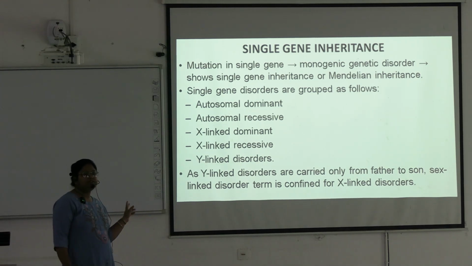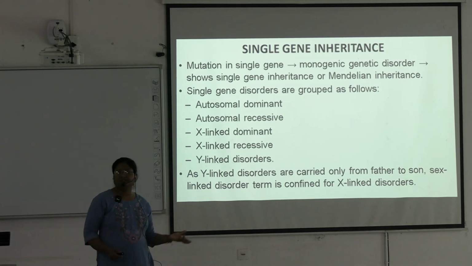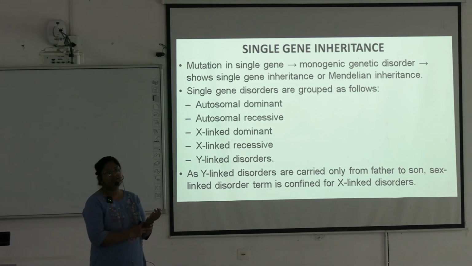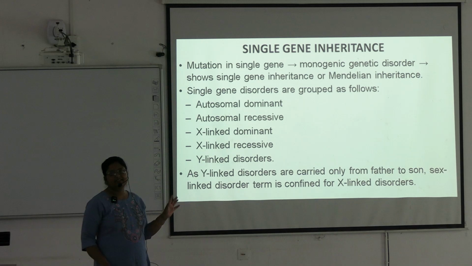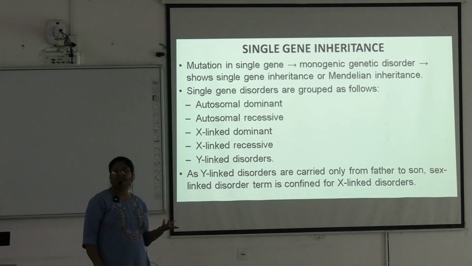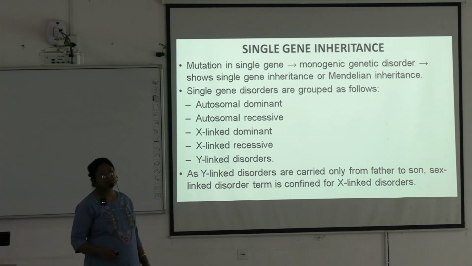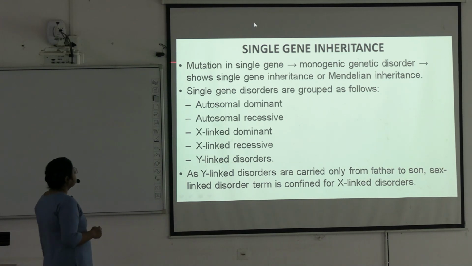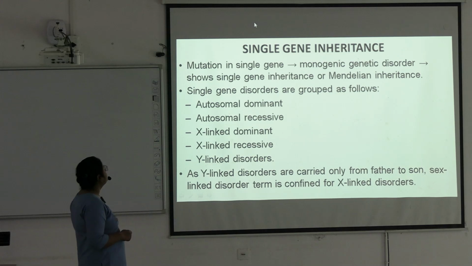Prepare it as an important topic for short notes, or it can come as a part of a long question like this. It can also be given in an OSPE question in practical, where you are given a pedigree chart and have to determine how the inheritance occurs and which disease it can be. These types of questions can be given in your OSPE. So first, Mendelian inheritance is important for a theory short note.